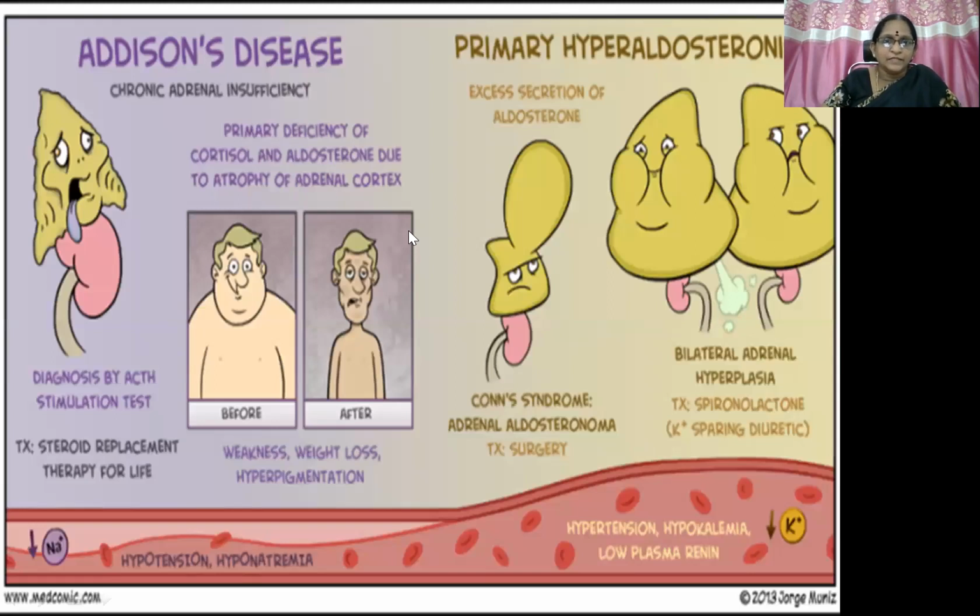Here you can see the differentiating features of Addison's disease, chronic adrenal insufficiency, and primary hyperaldosteronism, otherwise known as Conn's syndrome specifically, or it could be due to even bilateral adrenal hyperplasia.